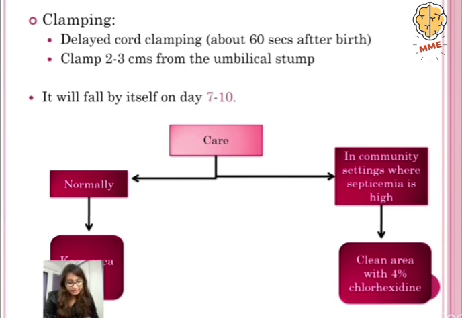Now, clamping of the umbilical cord. In clamping, delayed cord clamping is practiced, that is about 60 seconds after birth, and you are going to clamp 2 to 3 centimeters away from the umbilical stump.